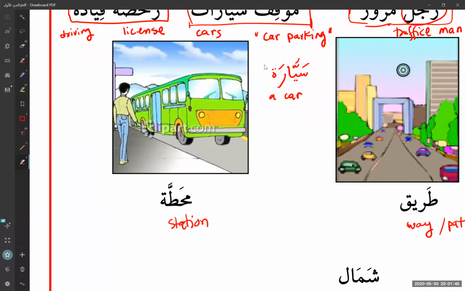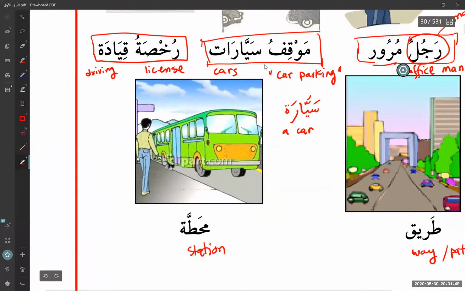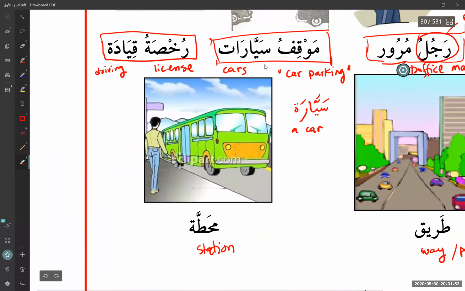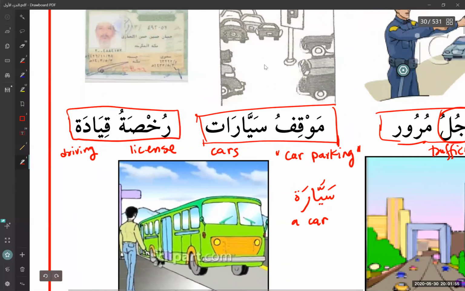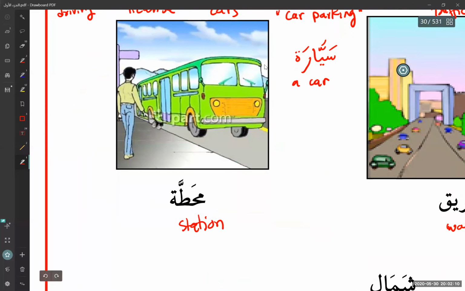So just a quick practice on something that we just talked about here. You don't have to get the whole thing right now, but just practice. So here it says mawqifu sayyarat. We told you that mawqif means parking, and sayyarat, now you're being explicit. You're saying exactly what kind of parking. You're looking for car parking. Right? So how would you say, because I just said that muhatta means a station, how would you say a bus station?